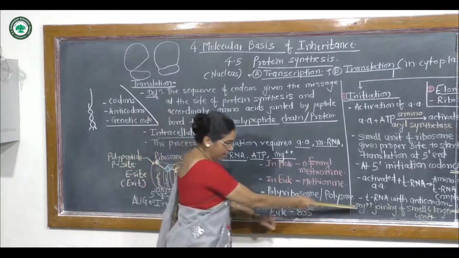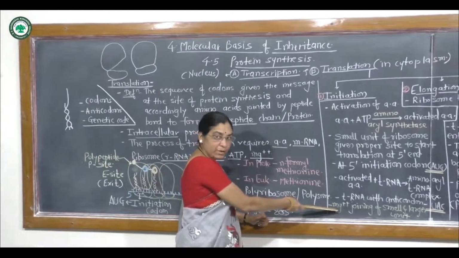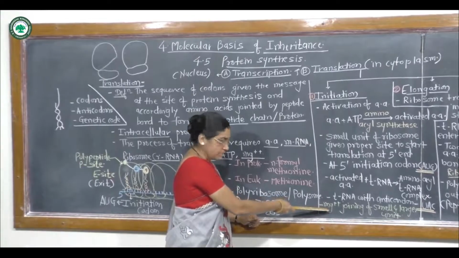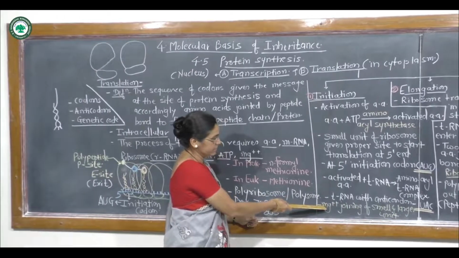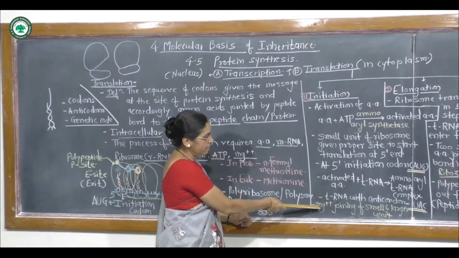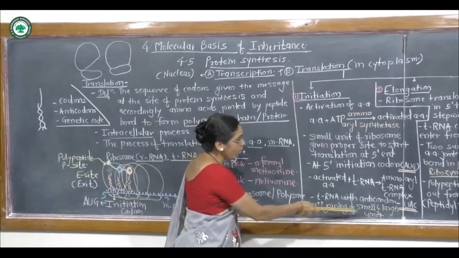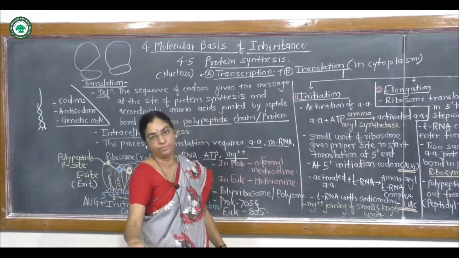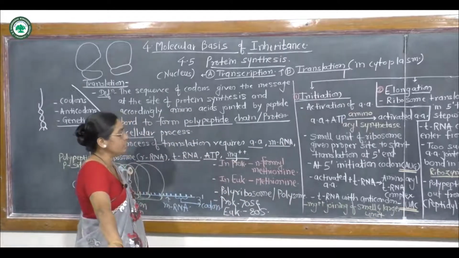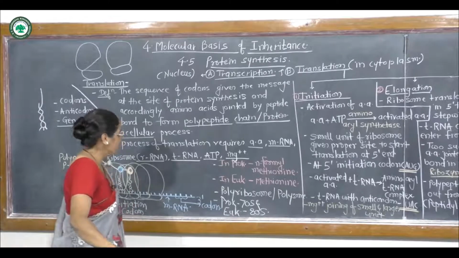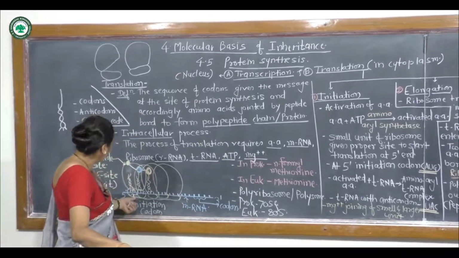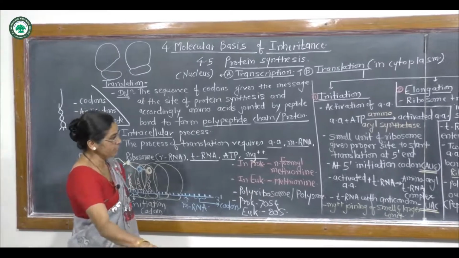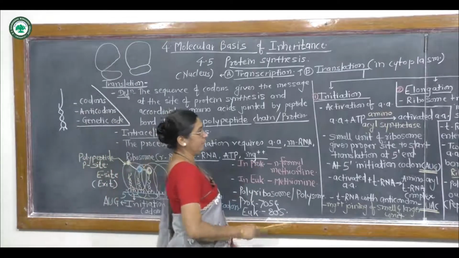The magnesium ions play an important role at the initiation process at the 5' end by the rejoining of the smaller and larger unit of the ribosome. So this one is the process of the initiation. I will again repeat it.